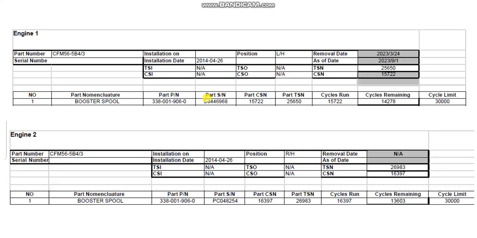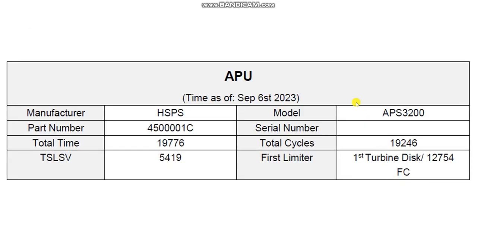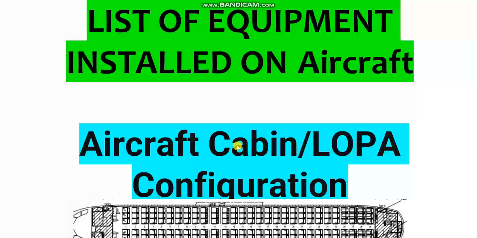I just take one item only, but it is a list here. Here one item, but it is a list. Okay. The APU, some APUs have no life limited parts. The others have life limited parts. For here, the APU has one here, first limiter here. Okay, but I think there is 3.